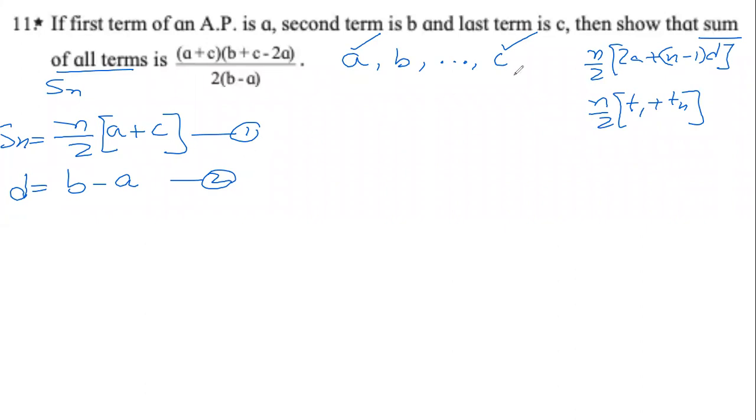Now, if we use the first formula, n by 2, if you write it again, Sn equals n by 2, 2a plus n minus 1, and in place of d, you write b minus a.